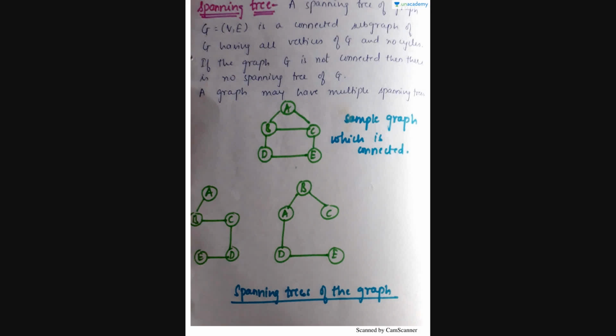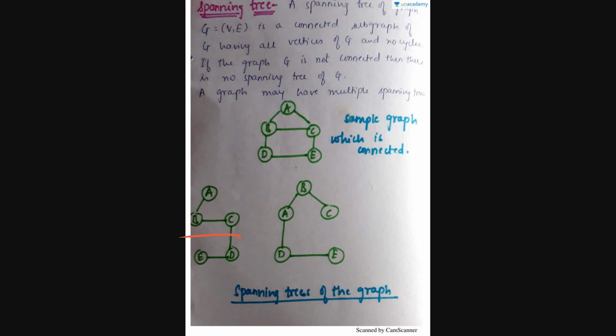Next, spanning tree. A spanning tree of a graph G(V, E) is a connected subgraph of G having all vertices of G and no cycles. If the graph G is not connected, then there is no spanning tree of G. A graph may have multiple spanning trees. Now suppose this is the diagram for that. This is the simple graph with A, B, C, D, E. Now if I take only the part A, B, D, E, is that a spanning tree? Sorry, that is not a spanning tree. Why? Because it should cover all the nodes, but it should not have any cycle.